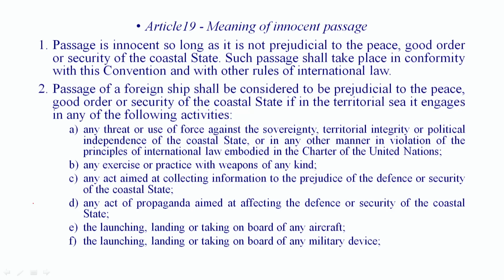So in the light of that, there are conditions listed in which it will not be considered that the ship is complying with the conditions of innocent passage. What are those conditions? Passage of a foreign ship shall be considered to be prejudicial to the peace, good order, or security of the coastal state if in the territorial sea it engages in the following activities. Firstly, any threat or use of force against the sovereignty, territorial integrity, or political independence of the coastal state, or in any other manner in violation of the principles of international law embodied in the Charter of the United Nations.